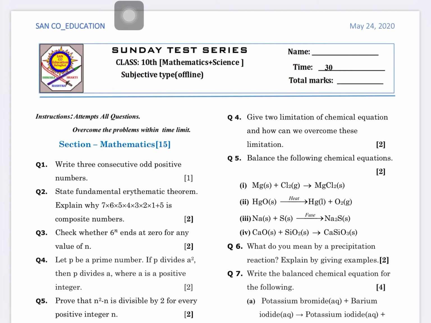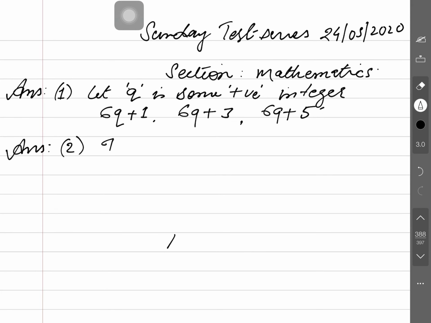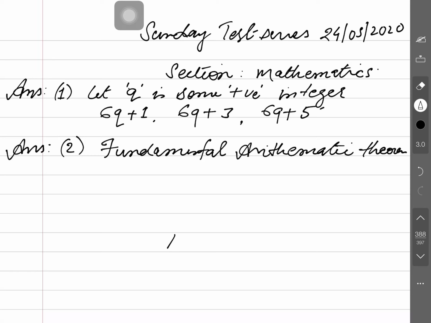Is that clear, guys? Okay, here the fundamental theorem of arithmetic is to be written. The statement here is to be written.